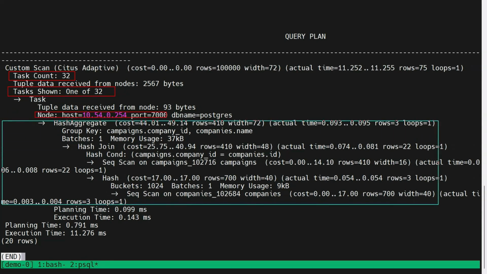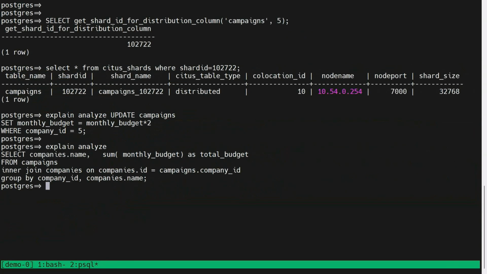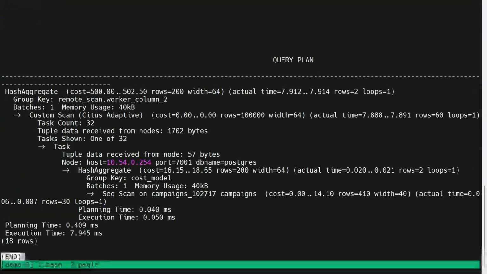But the whole query, in terms of the aggregate itself, can be pushed down to each shard, right? So you have the join, the scan, the aggregate, and the sum, all being pushed down to each shard. It's done on each shard and then aggregated and sent back. In the last case, I have group by cost model, which is not a distributed column, right? And I'm doing the same sum of monthly budget.